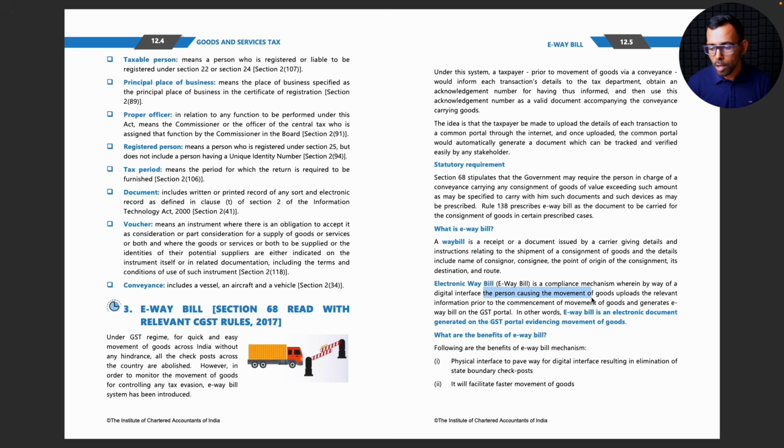The person causing the movement of goods, it looks like they have to generate this e-way bill. In other words, e-way bill is an electronic document generated on the GST portal evidencing movement of goods. Okay, this we have already seen a couple of times. What are the benefits of e-way bill? Physical interface to pave way for digital interface, resulting in elimination of state boundary checkposts. Okay, it will facilitate faster movement of goods.